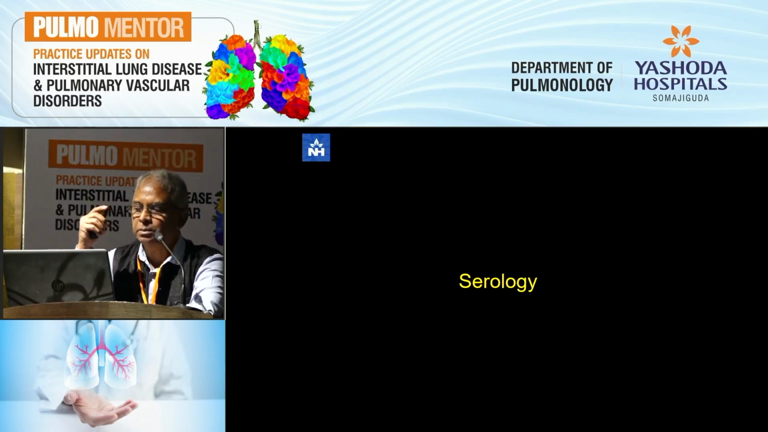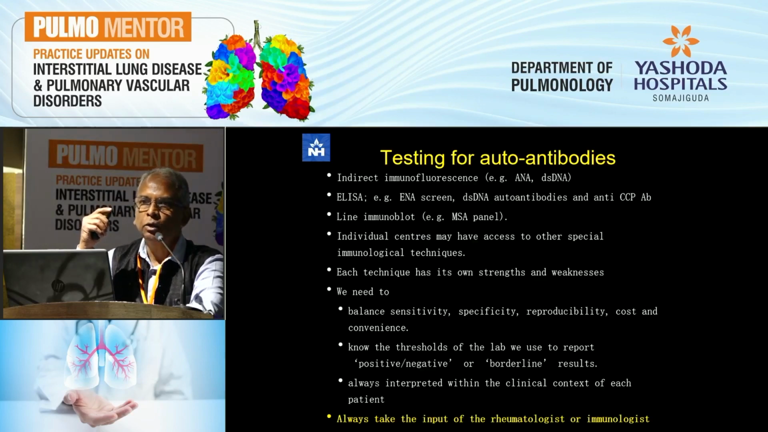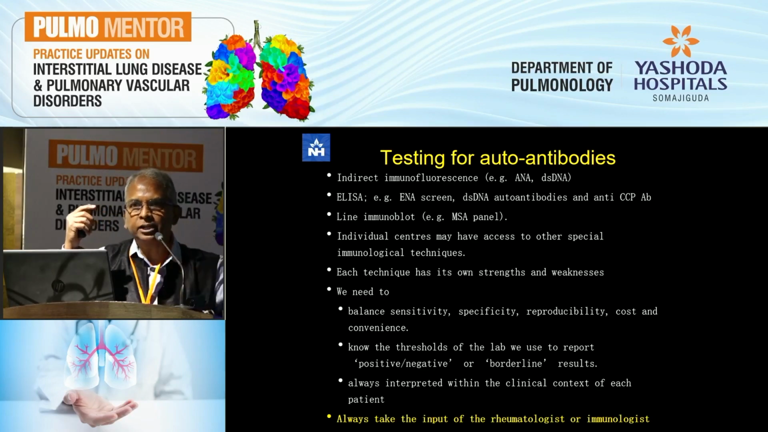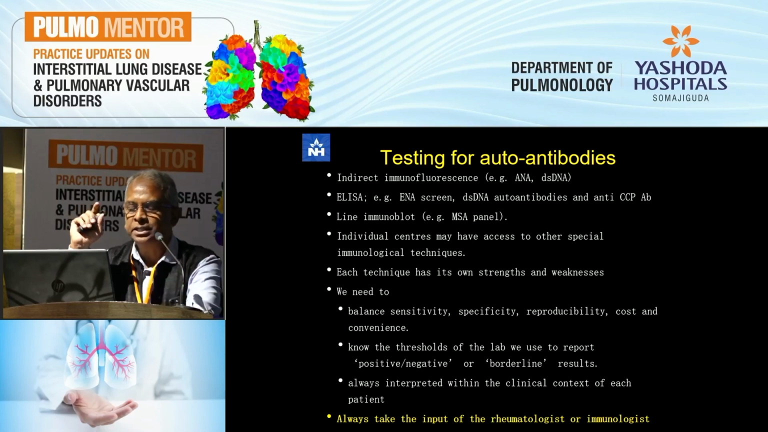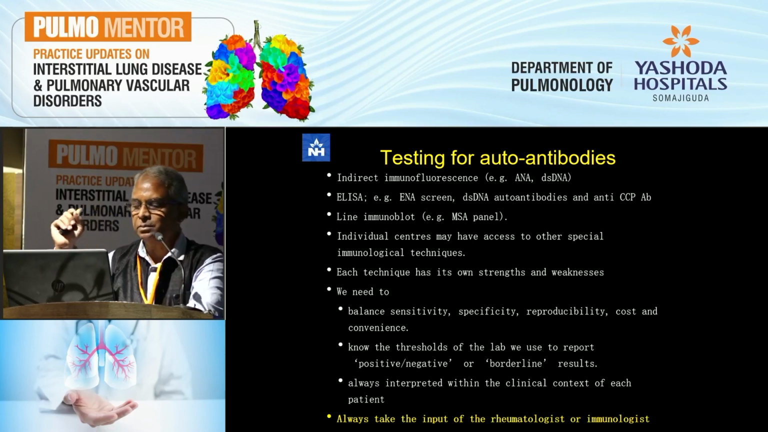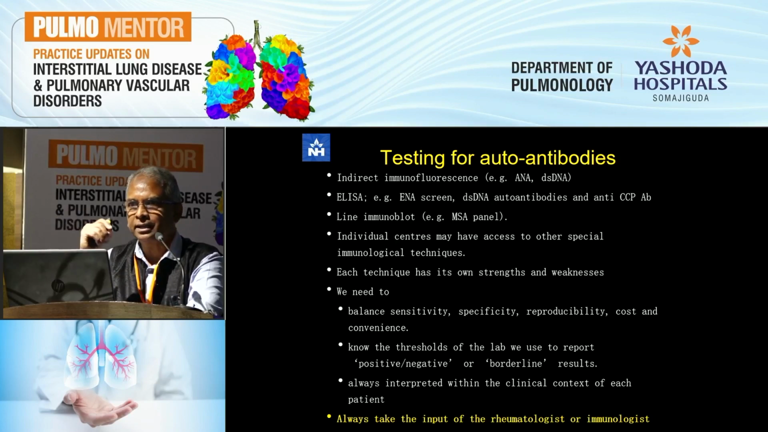Serology is the first point we go to, and we can look at various ways of looking for serology, various different autoimmune tests, and I'll just call your attention to the last half of it, which said we need to balance sensitivity and specificity, reproducibility, cost and convenience. But very, very importantly, we need to know of the lab we use, what are the positive or negative values, when do we call it borderline, what are these thresholds that people are using. You need to talk to your lab before you can interpret them.